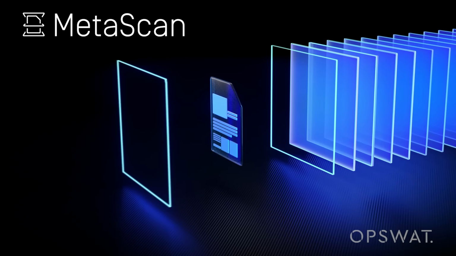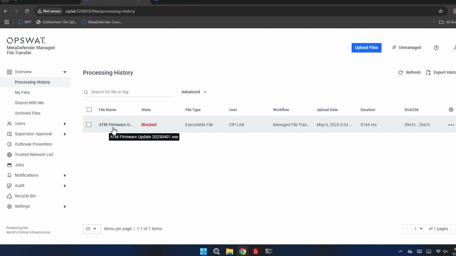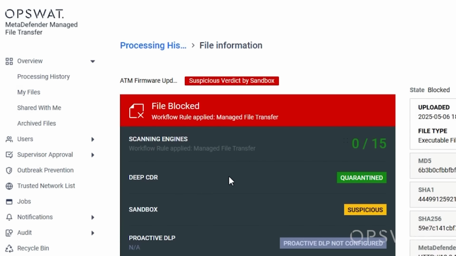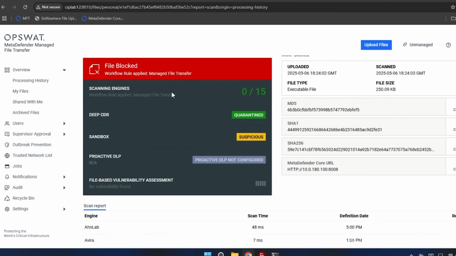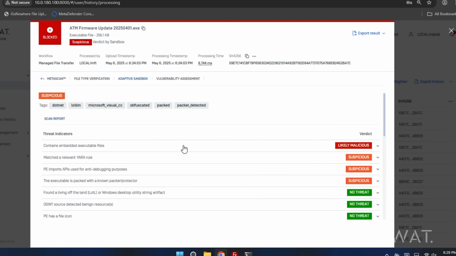One of the technologies that it went through was using our Metascan solution, a multi-AV scanner using up to 30 industry-leading AV scanners. Now, that particular technology didn't detect anything because this particular malware was not a known virus. However, digging into some of the other technologies that OPSWAT offers, we see that our Sandbox technology did detect that there's a problem. The Sandbox determined a number of threats and indicators of compromise that resulted in a decision that this file should be blocked.